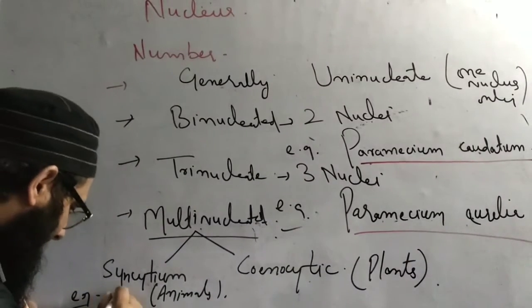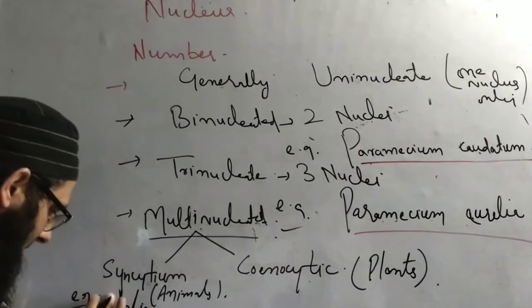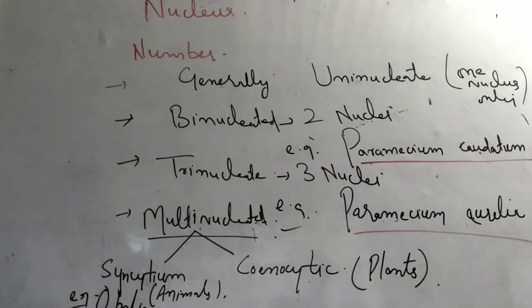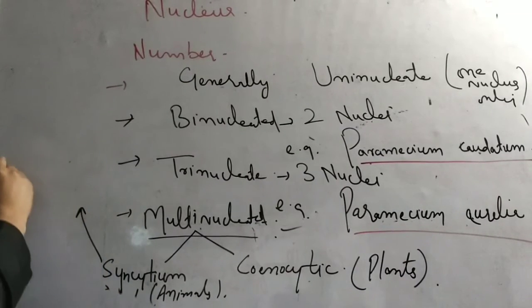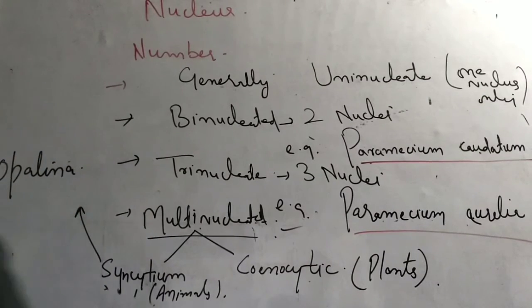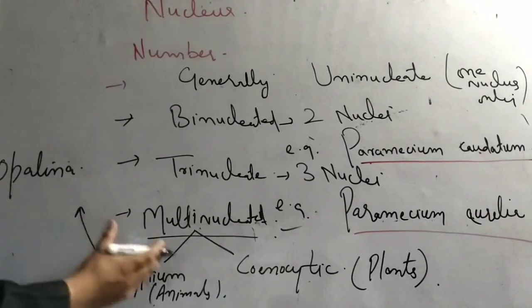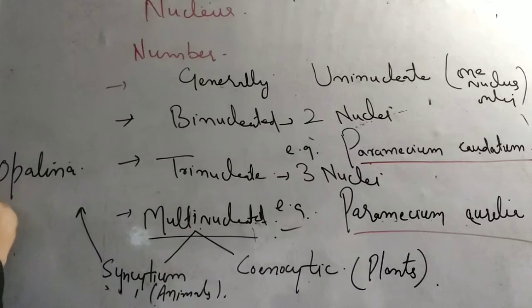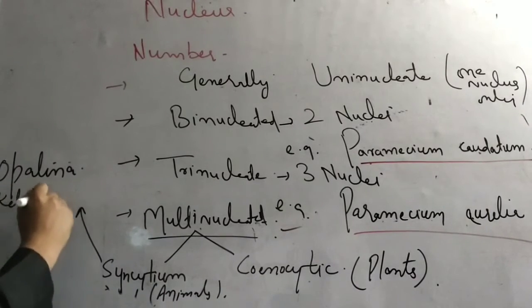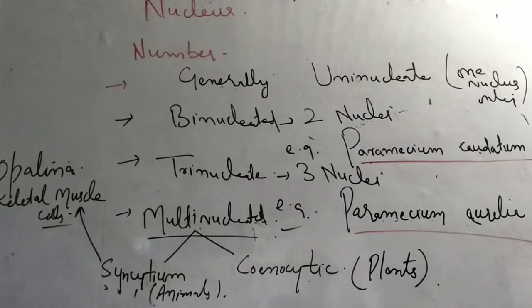We have Opalina. Opalina is a protozoan. Let me write it here to be clear. Opalina is one example, a protozoan parasite present in the intestines of frogs and toads. It has the multinucleate condition. We also have skeletal muscle cells, where we have this multinucleated condition.